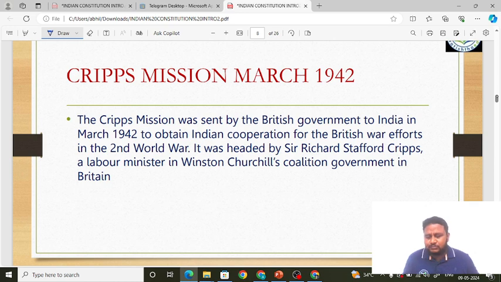So it was headed by whom? Sir Richard Stafford Cripps. Who was he? He was a labor minister in Winston Churchill's coalition government. Coalition government means where two parties come together to form a government. You must have seen a lot of coalition governments in India post 1970s, 1980s and in 1990s. So in Winston Churchill's coalition government, where the PM was Winston Churchill, the labor minister was Sir Stafford Cripps.